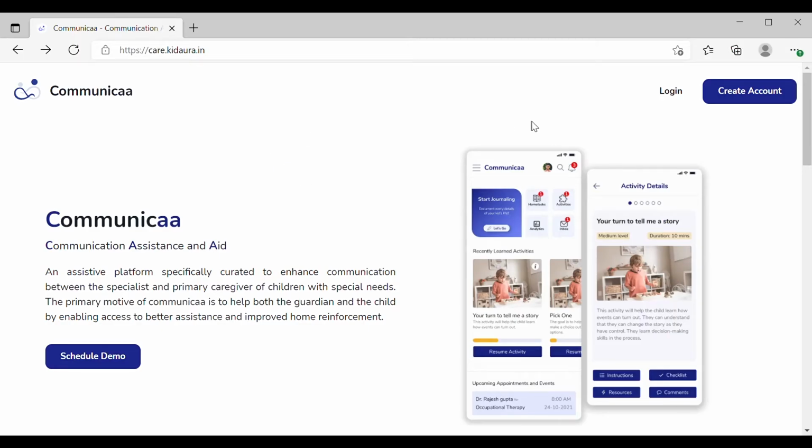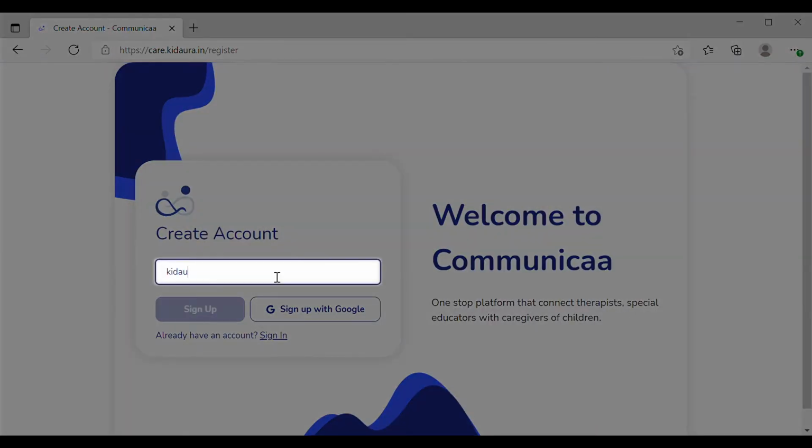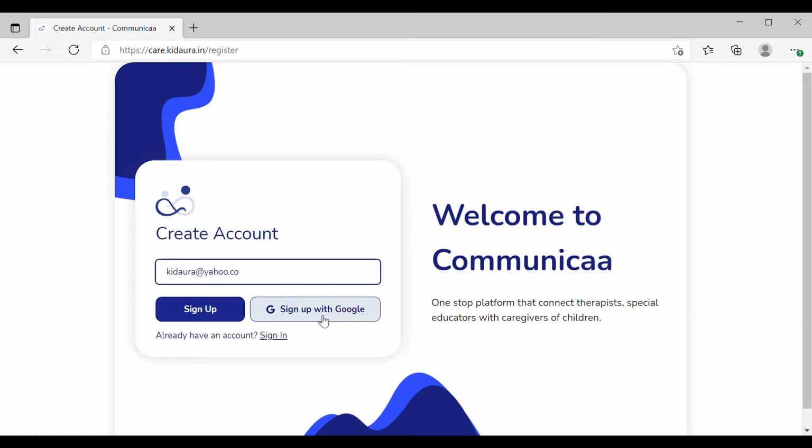Let's get started. Joining in as a new member, you can click on sign up and easily create an account with an email of your choice. Or you can simply sign up with a Google account that you have. Now you are ready to log in and use the platform.